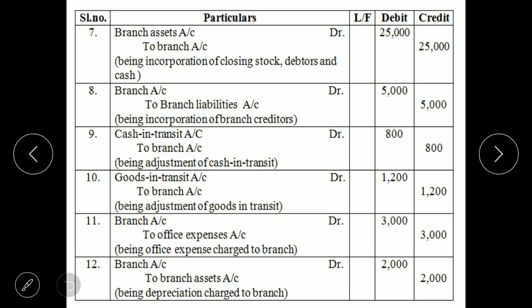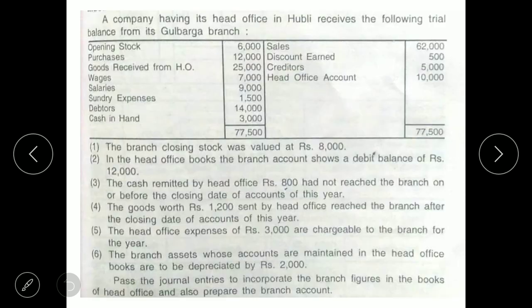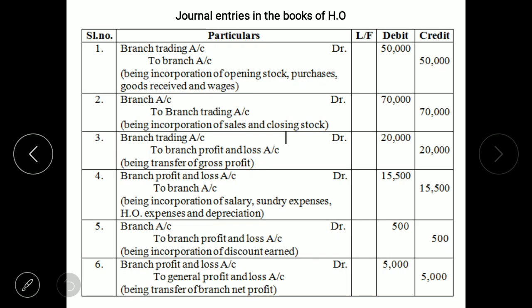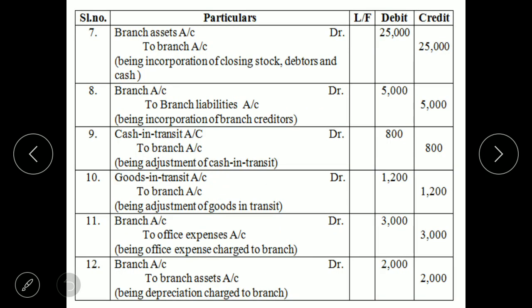So the journal entry will be cash in transit account debit to branch account, being adjustment of cash in transit 800. Next adjustment given, goods worth rupees 1,200 sent by head office reach the branch after closing date of accounts. Means it is goods in transit. So the journal entry is goods in transit account debit to branch account 1,200.